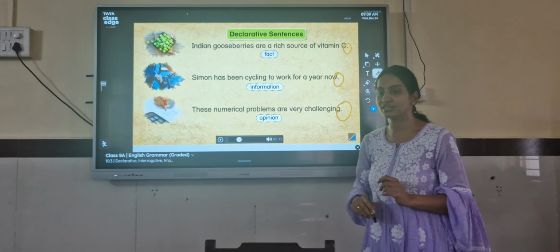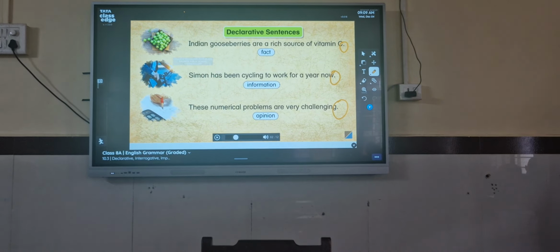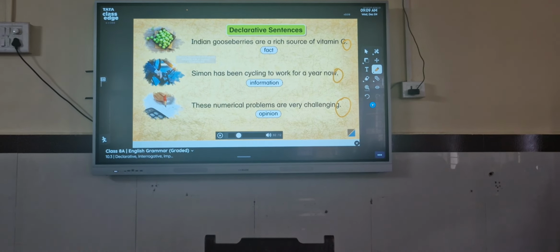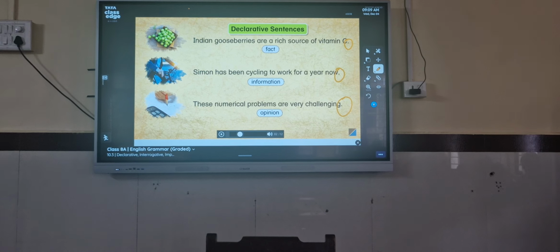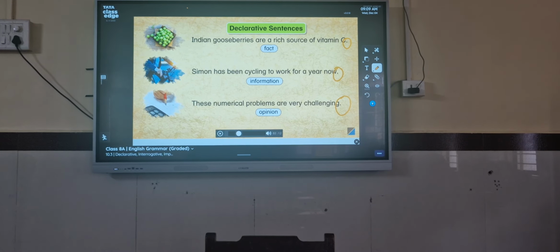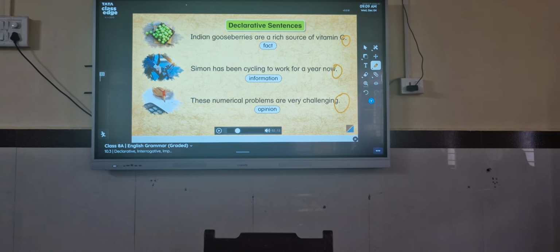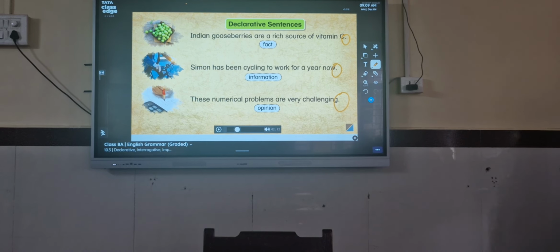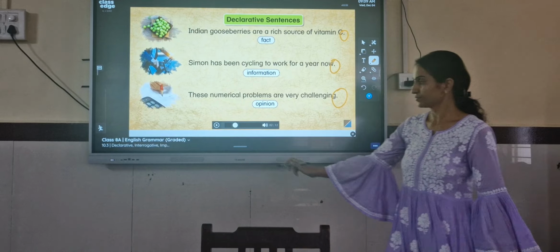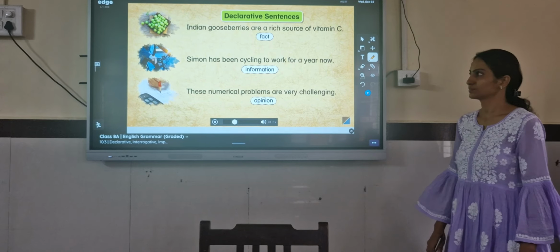Copy down all 3 sentences. Notice that declarative sentences end with a full stop.